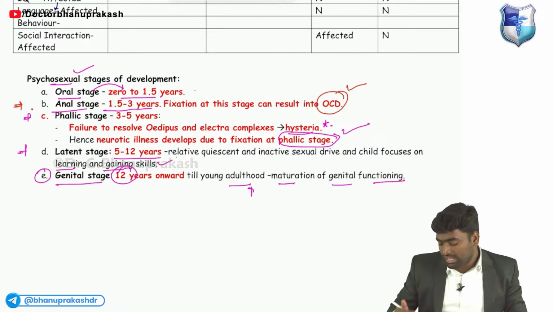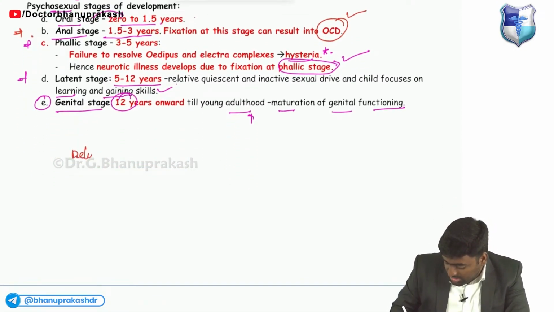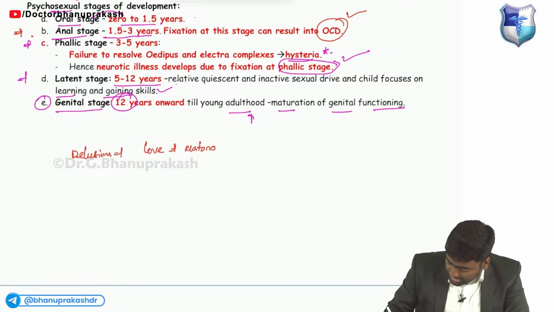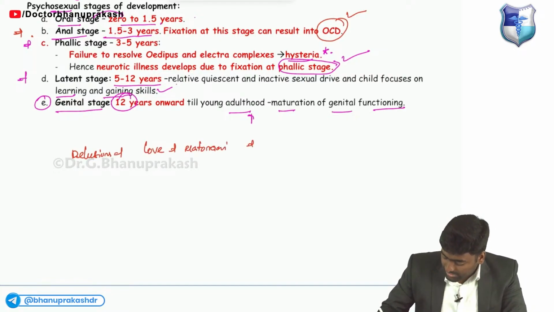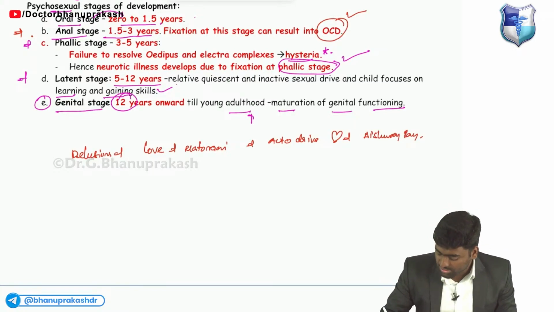Also remember hallucinations and delusions, especially delusion of love, which is known as erotomania. For example, an auto driver who believes he is loved by someone.